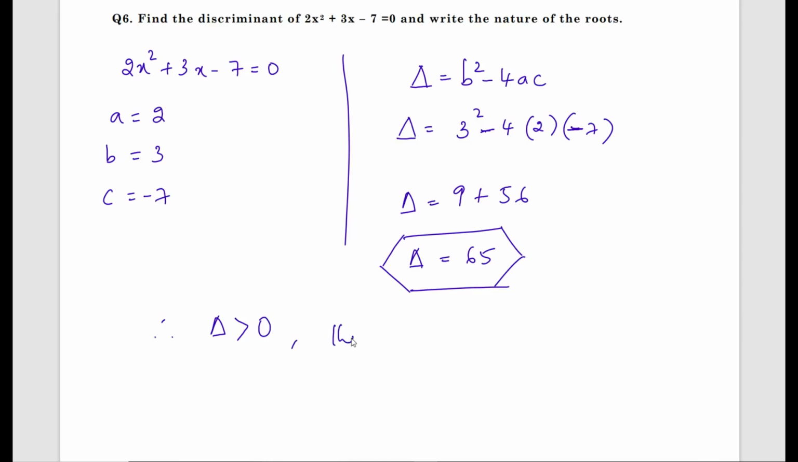That means the roots are real and distinct. Two real roots exist. Discriminant delta equals b square minus 4ac. Substitute the values of a, b, c. Find out the value of discriminant. If it is greater than 0, that means the roots are real and distinct.